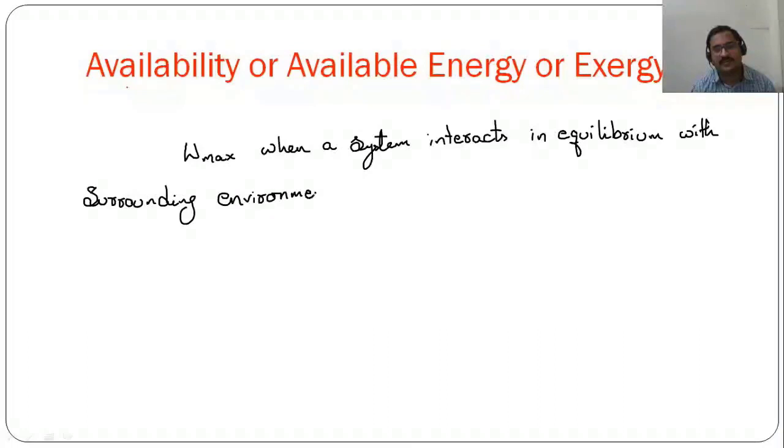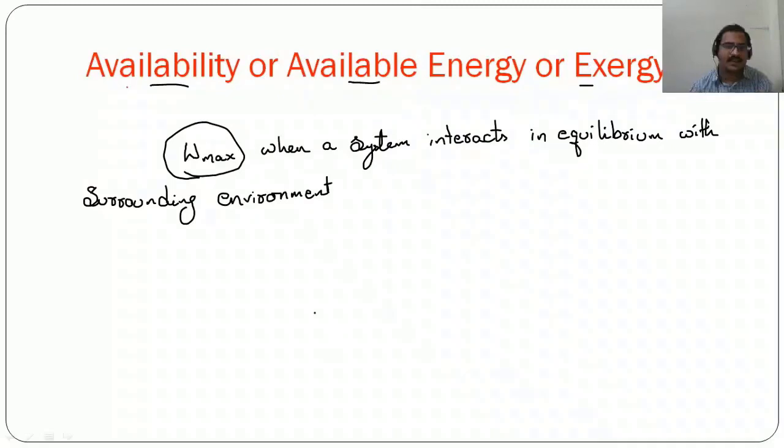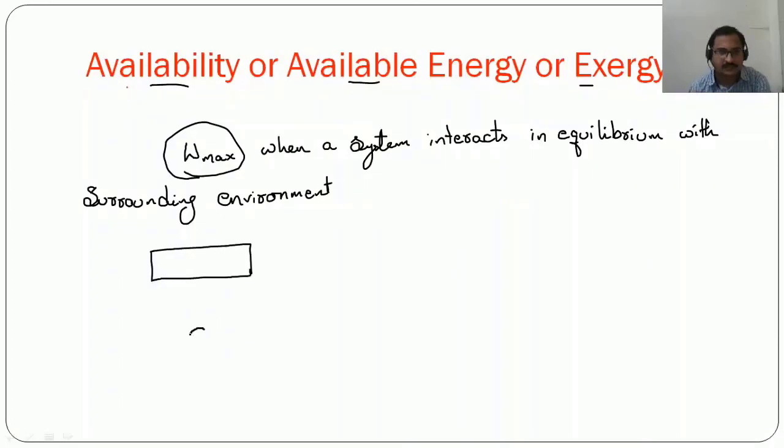So when a system is interacting in equilibrium with the surrounding environment, the maximum possible work obtainable, we call it as the availability or available energy or exergy. To understand this concept, let us consider there is a reversible engine.